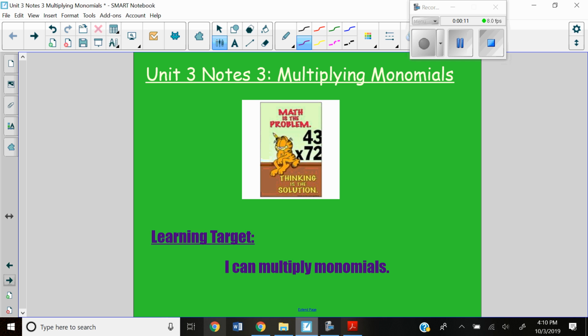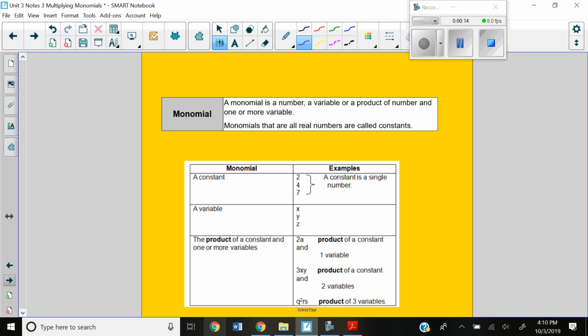Remember we talked about monomials briefly yesterday, that a monomial is one term. It's a number, it's a variable, it's a product of a number and one or more variables. Product, remember, is multiplication. Monomials that are all real numbers are called constants. This part up here is going to go into the box for your definition, and the stuff down here are just examples. We have examples of just numbers, examples of just variables, and examples where they are a product of a number and a variable.